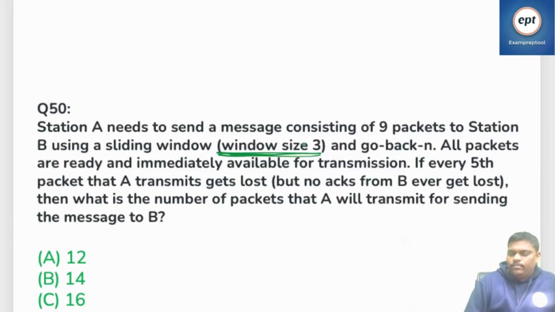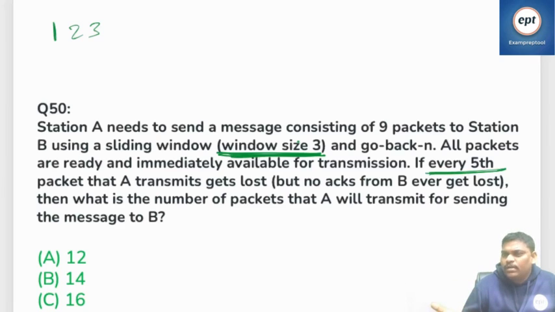Please be careful. 9 packets. So I'm starting. See, every 5th packet you are losing. Remember, first packet, second packet, third packet. Remember, window size is 3. Don't think about this one that much, because if you see the go back N, it supports cumulative ACK also, individual ACK also. Right? So individual, how you may say that, right?